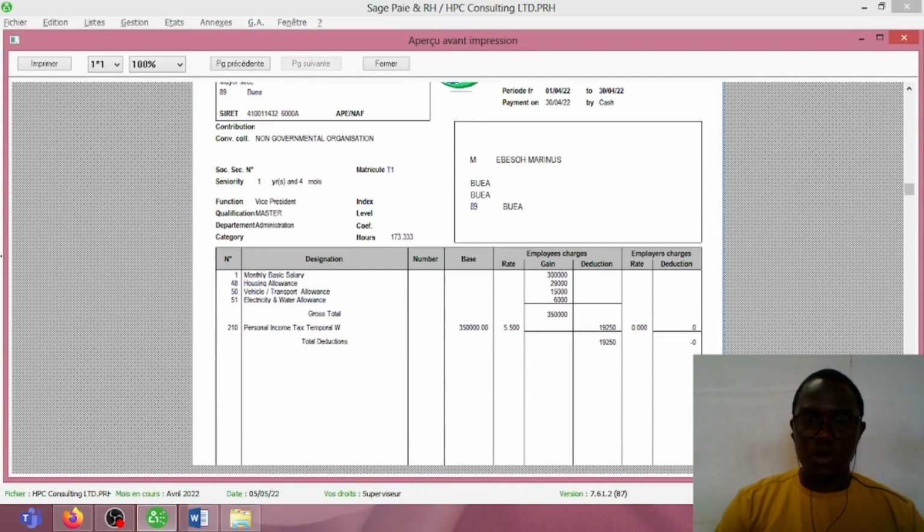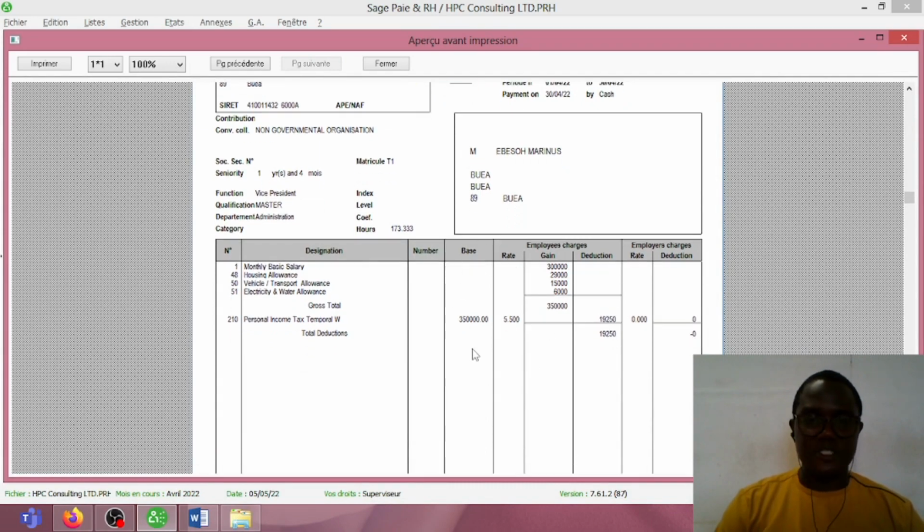But when you observe the pay slip of Ebeso Marinos, you will see that we only have personal income tax at the rate of 5.5%. This is because we consider Ebeso Marinos a temporal worker in that company. It's not a permanent worker. And you know, we do not register temporal workers at the level of the CMPS. So that is why we only have a deduction of personal income tax at the rate of 5.5%. So take note. This is how the software can generate the pay slip, and irrespective of the number of workers, the software can generate all the pay slips at once. So take note.